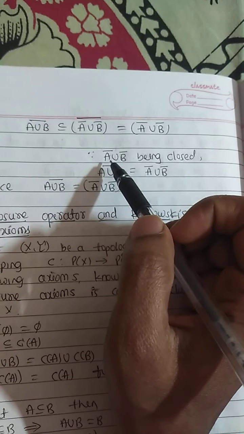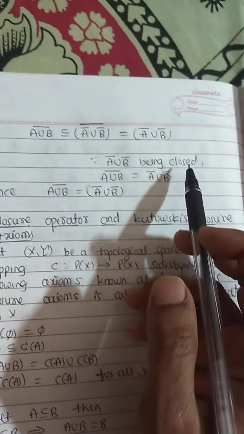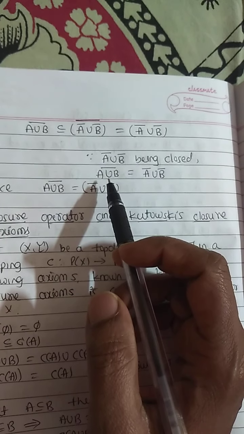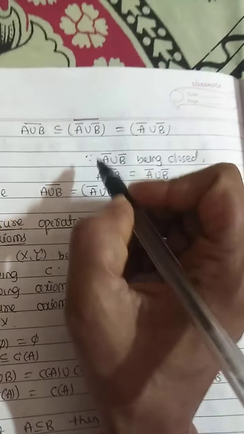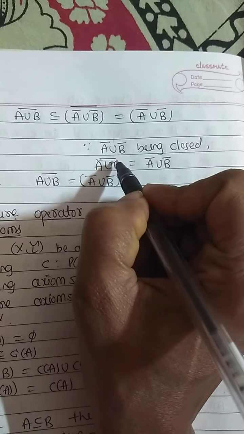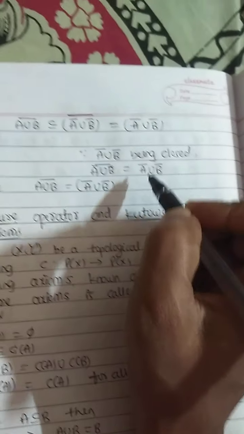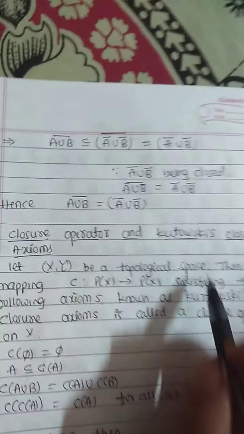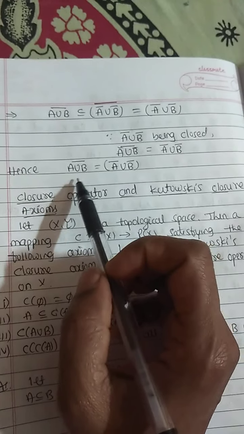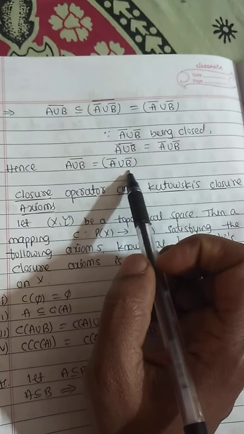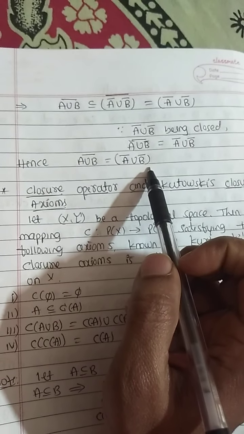Hence, closure of A union B equals closure of A union closure of B.